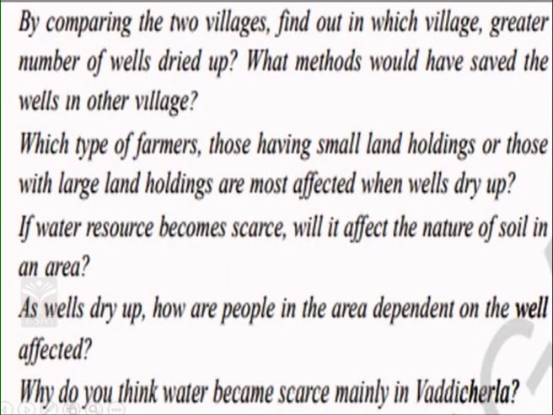As wells dry up, how are people in the area dependent on the well affected? See, the livelihood of the people is directly related to water, or directly related to groundwater. Now, if water is available, then only irrigation is possible, so growing of crops is possible. So, these people can get income from their crops. If water is not available, then farmers can't grow crops, and if they can't grow crops, they cannot get income. So, obviously, it will affect their livelihood, and they will have to hunt for other means. That means they have to change their occupation. In fact, the same thing has happened here with the farmers of both villages. Why do you think water becomes scarce mainly in Yh?